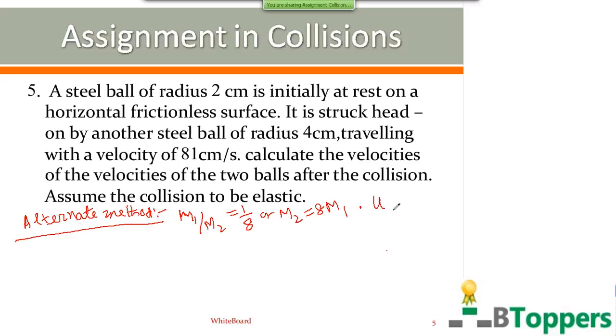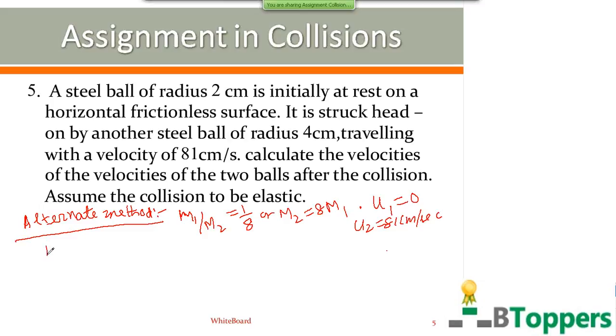So here the initial velocity of the first body is 0 because the first body is initially at rest. We are given the initial velocity of the second body as 81 centimeter per second. You have to find the final velocity of each ball after collision.